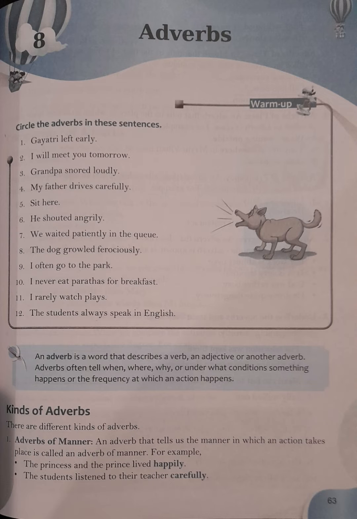Children, adverbs of manner are usually formed by adding ly to adjectives like happy, happily, careful, carefully, slow, slowly, warm, warmly. In these adverbs of manner, we have added ly to the adjectives. But in hard, fast and well, we do not add ly. Hard is an adverb of manner. Fast is an adverb of manner. We do not say fastly. हम fastly नहीं कहते हैं. It is fast only. Like this, well and hard.